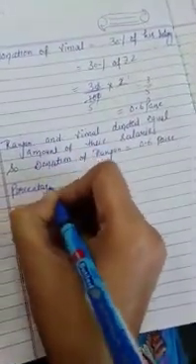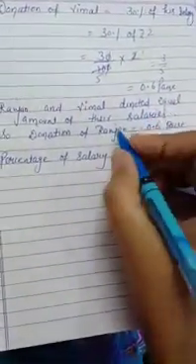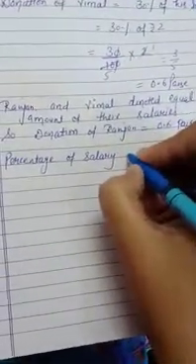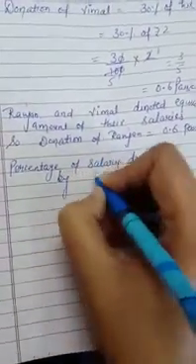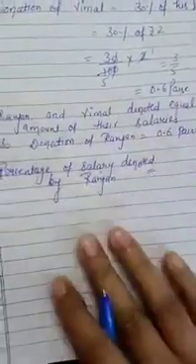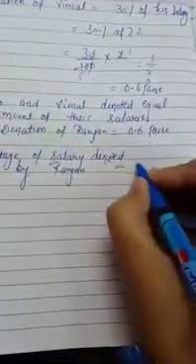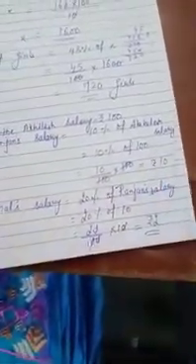How much percentage of salary is donated by Ranjan? See, the total donation is 0.6, and Ranjan's salary, which we calculated first, is rupees 10.